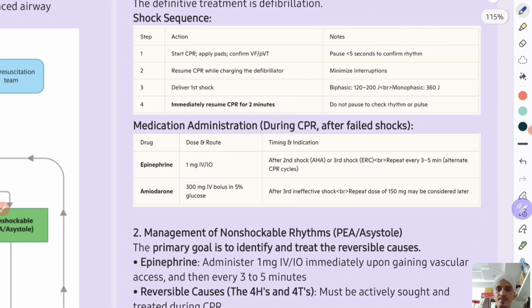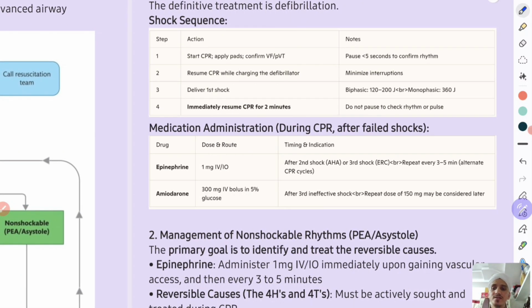So you have a shockable rhythm. The main treatment is defibrillation. You will start the CPR, apply the pads to the patient, confirm the rhythm VF or VT, and resume CPR. While giving CPR, you will charge the defibrillator and deliver the first shock. Again you will give CPR for 2 minutes. Note: pause less than 5 seconds to confirm rhythm. Less than 5 seconds. Minimize interruptions.